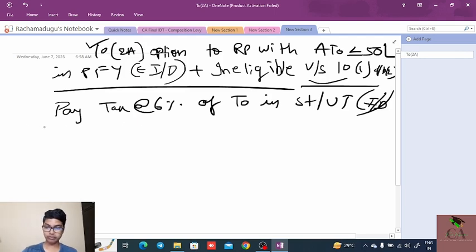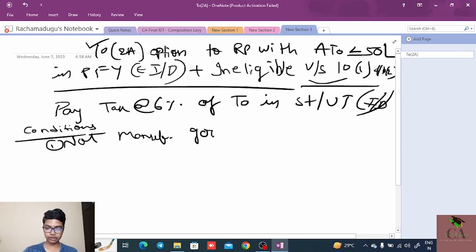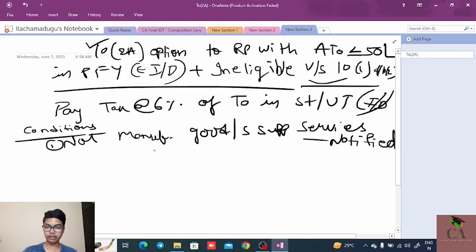And for this, some conditions are there. First condition is not manufacturing notified goods or supplying notified services.